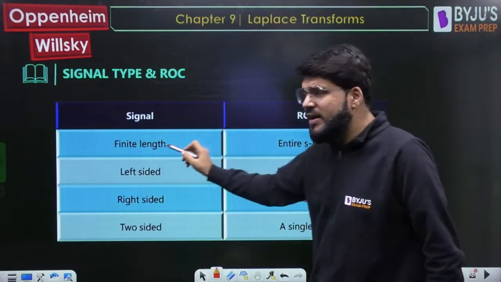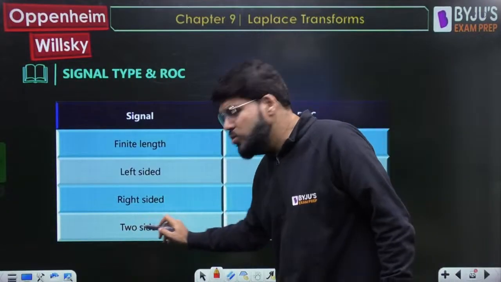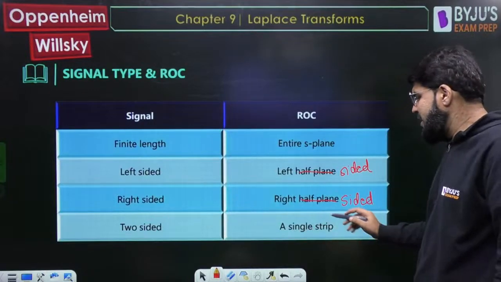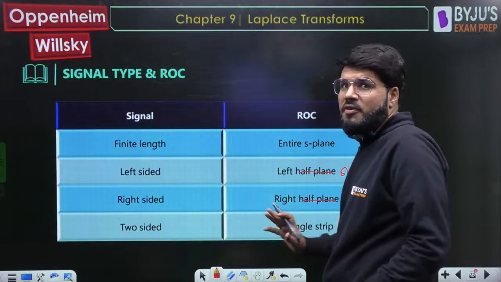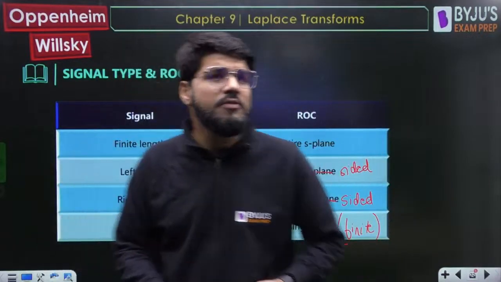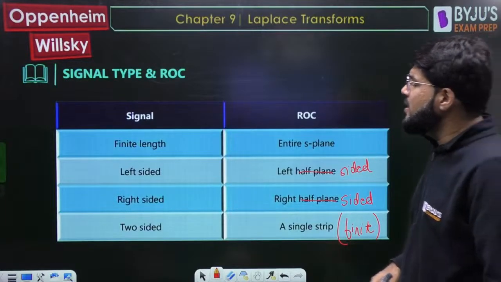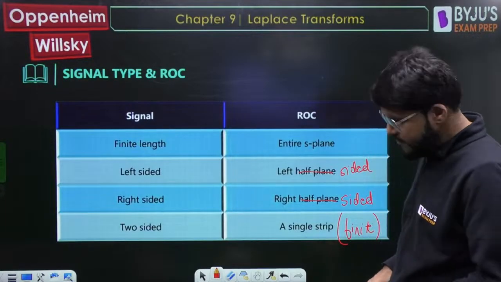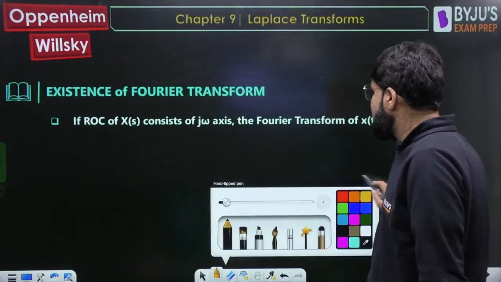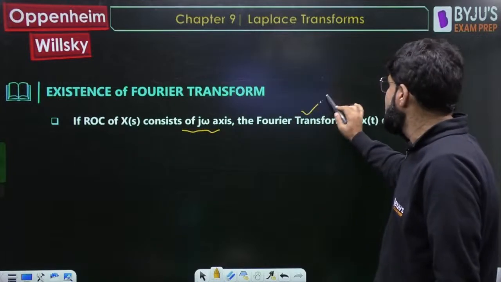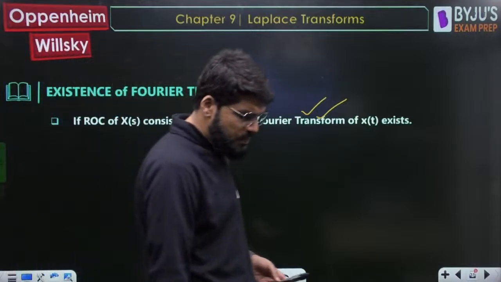But if a signal is of finite duration, ROC will be entire S-plane. There will be no poles. And if the signal is two-sided, ROC will be a single finite strip, a single finite strip lying between two different poles. Now, whenever the ROC of any Laplace transform contains j omega axis, then the Fourier transform will also exist.